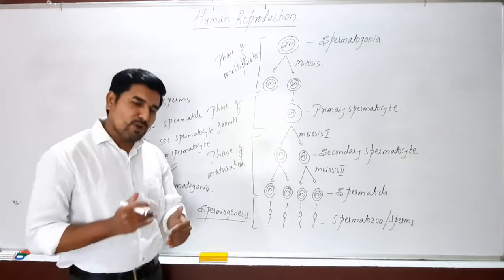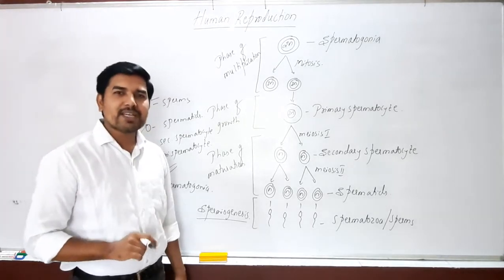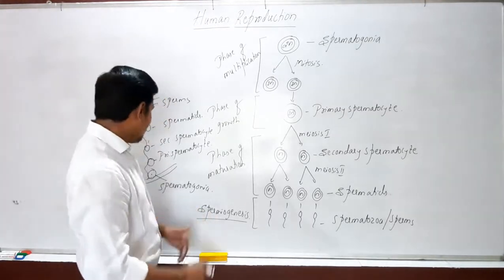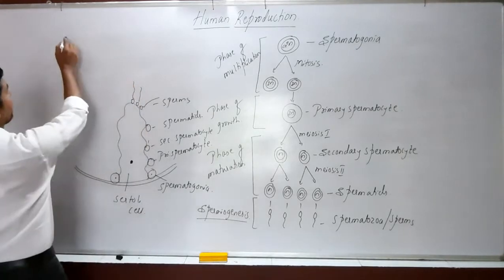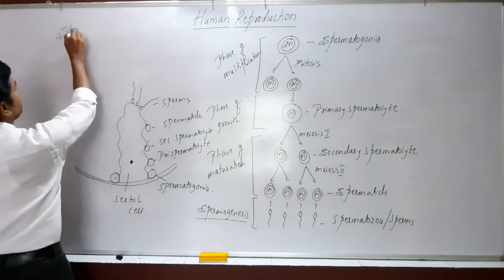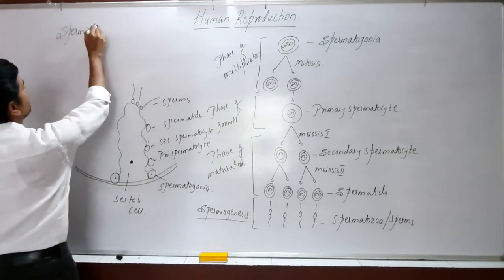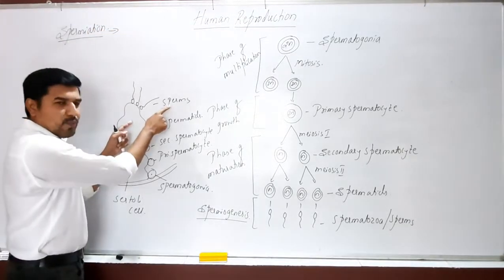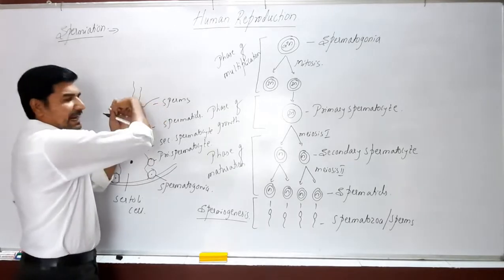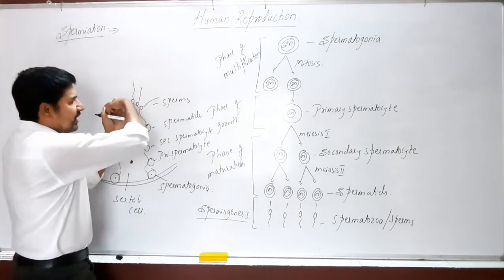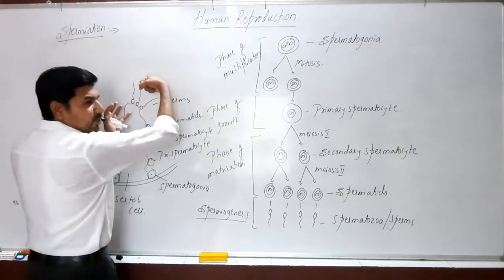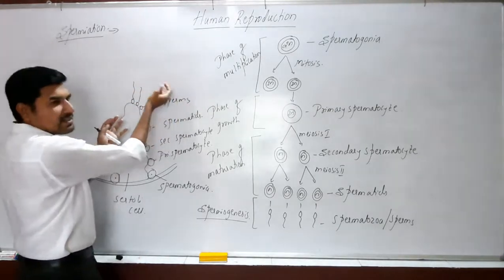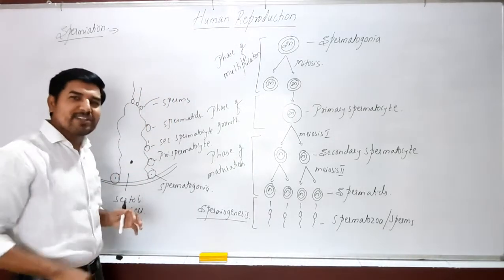Okay, now let's look at the process of spermiogenesis, and we also come across one more term called spermiation. So first let's see what spermiation is. Spermiation is nothing but, when the sperms are formed, they are embedded in the Sertoli cells. When they are released out of the Sertoli cells, this process is called spermiation.